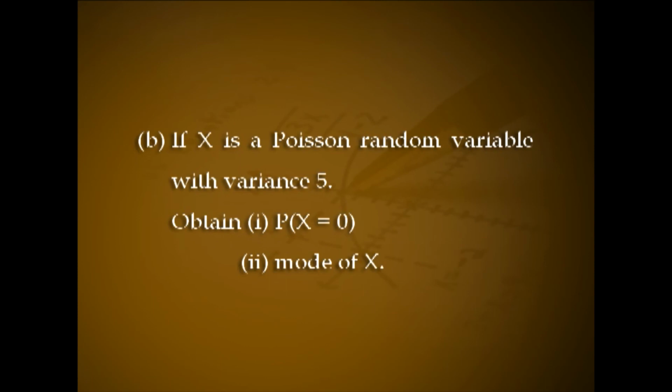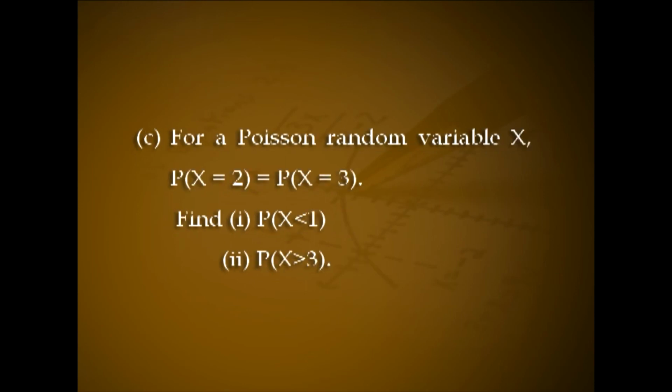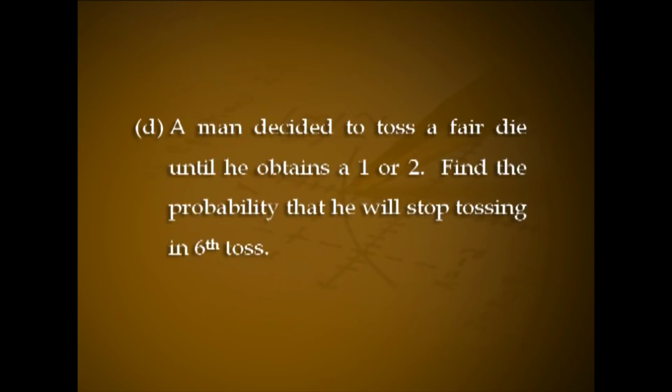2. If X is a Poisson random variable with variance 5, obtain (1) P(X=0), (2) mode of X. 3. For a Poisson random variable X, P(X=2) equal to P(X=3), find (1) P(X<1), (2) P(X>3). 4. A man decided to toss a fair die until he obtains a 1 or 2. Find the probability that he will stop tossing in 6th toss.